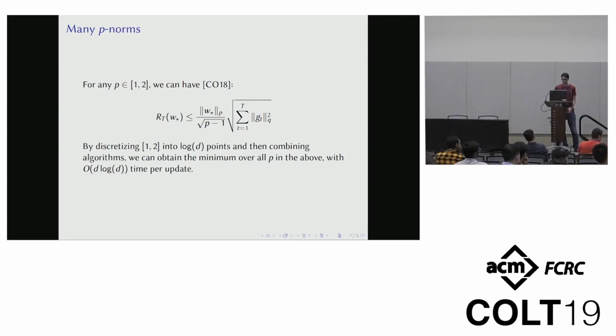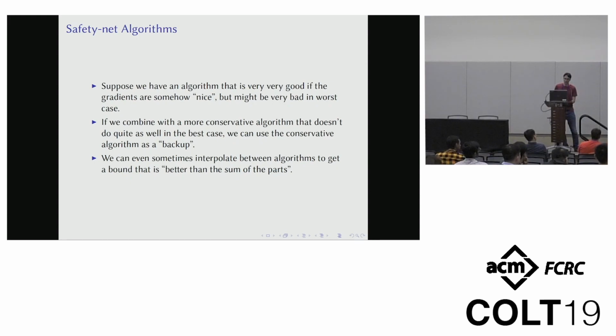All right, so there's actually a better thing that we can do, which is that we can make a safety net algorithm. Let's suppose we have an algorithm that's really, really good sometimes, if you're lucky, but it's actually horrible if you're unlucky. Maybe it's only good if the gradients are all equal to 1. It's really good at that, but if the gradients are ever 2, it's just going to do something totally random. So that algorithm is kind of bad on its own. But we can combine it with a conservative algorithm, like regular gradient descent or something like that, that's okay most of the time, or all the time.